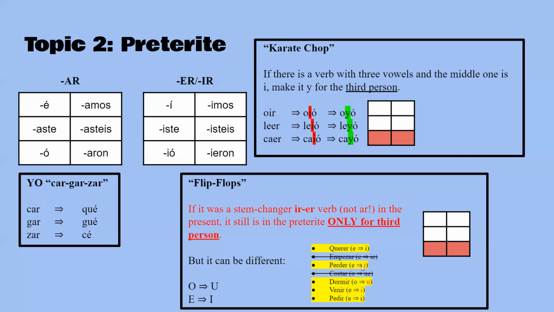If it was E to IE, it's E to I now. And if it was O to UE, this is a good example, dormir, it is not O to UE anymore, it's just O to U. But all these things, just like for the karate chop, only are for these two pronouns.